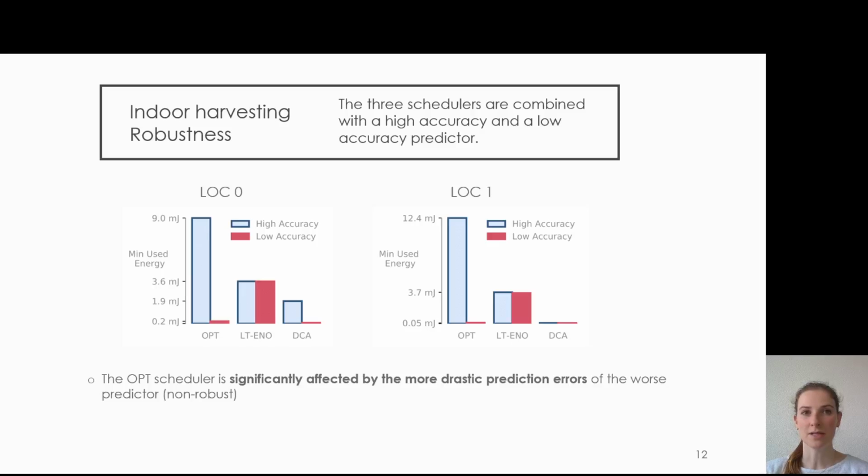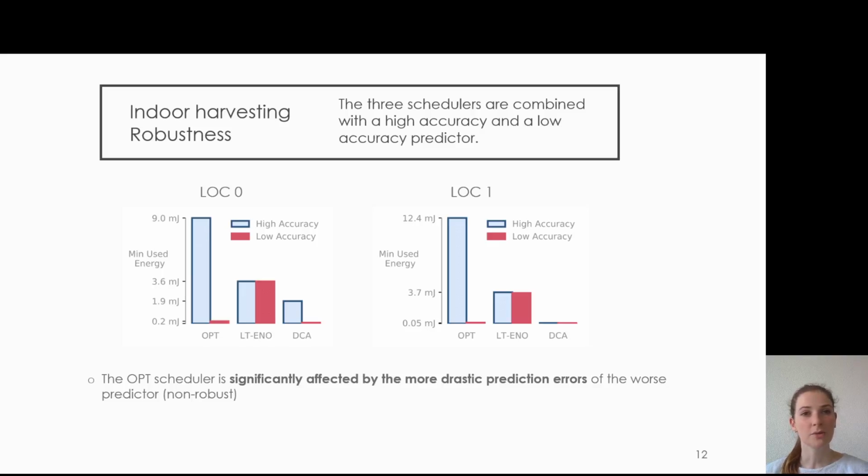During the robustness analysis, we also considered the performance of a scheduler. The performance was tied to the minimal used energy when there is no systematic error. In this validation example, the high accuracy predictor is the closest we get to that setup, and so we consider the performance to be the minimal used energy when a scheduler uses the high accuracy predictor. The optimal scheduler has the highest performance and clearly outperforms the other 2 schedulers.